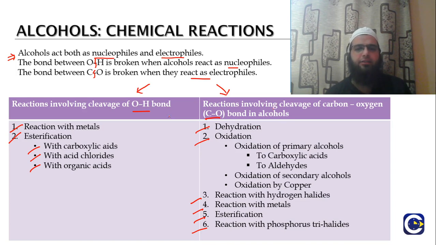Before discussing these reactions in detail, let's take a look at the bonding pattern in the alcohols. If we look at the bonding in alcohol, we see there is a carbon, oxygen, and hydrogen bond, and this carbon is from the alkyl group that's attached to the oxygen of the alcohol, of the hydroxyl group.